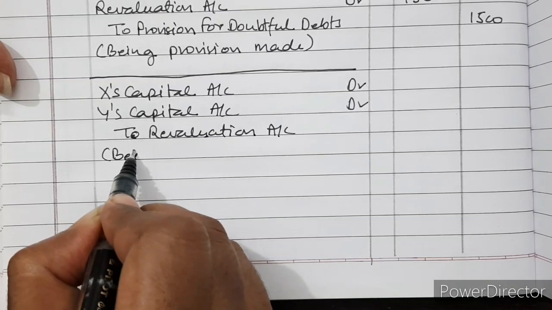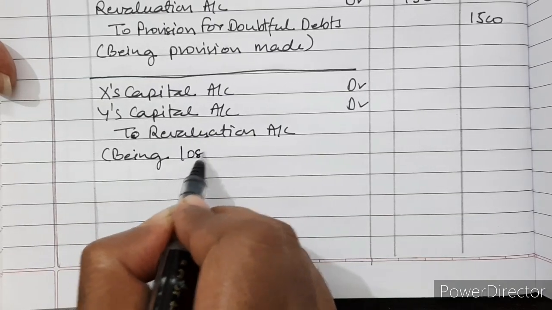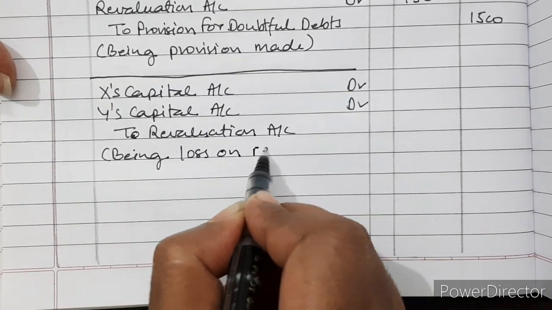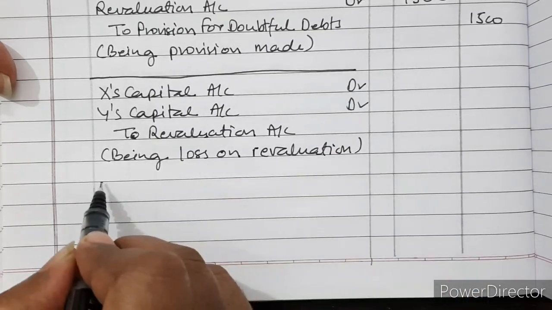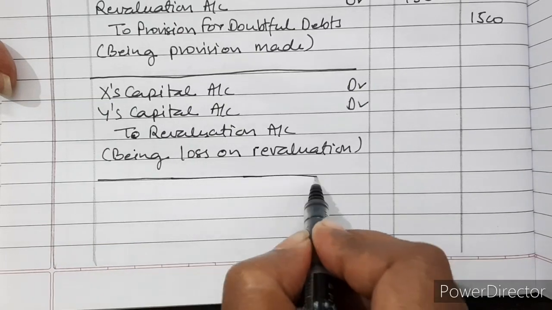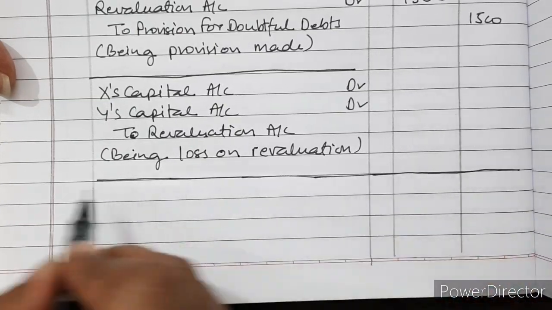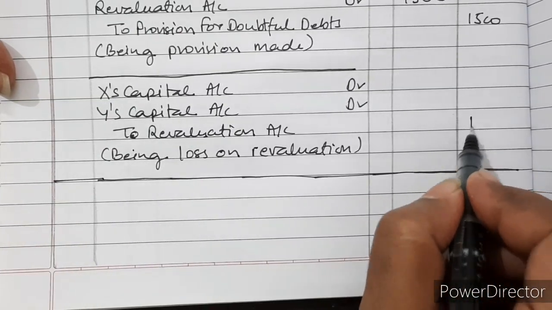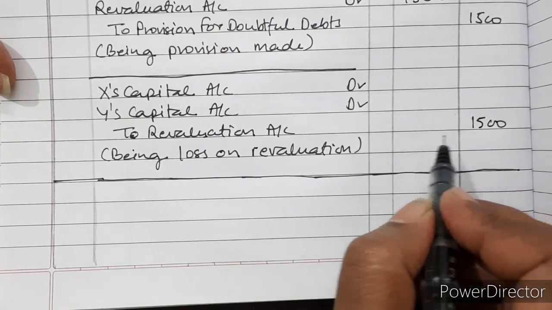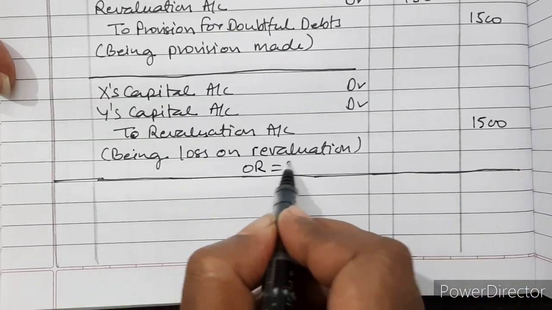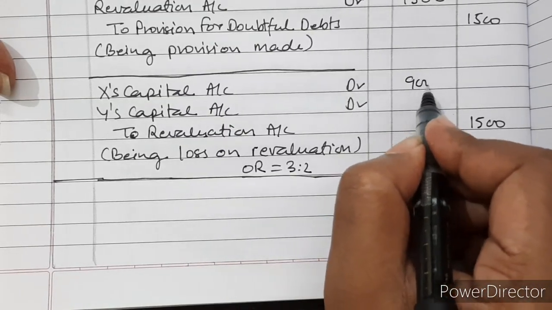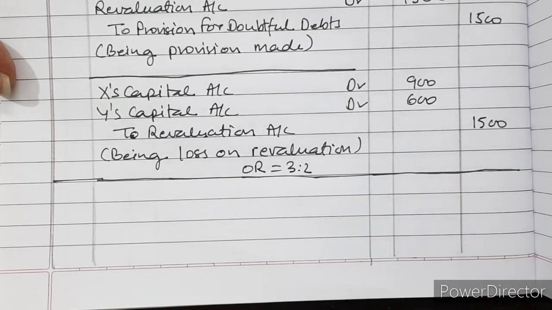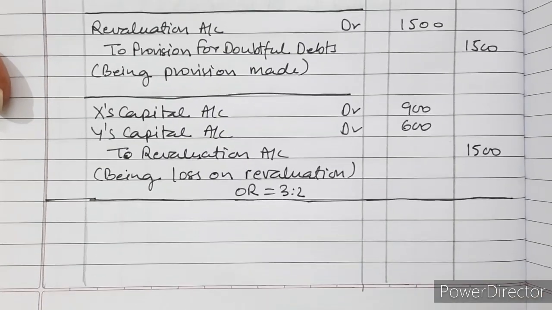Being loss on revaluation. And their old profit sharing ratio is 3:2. So when 1,500 is divided in the old ratio, that is 3:2, it will be 900 and 600. That's the solution.